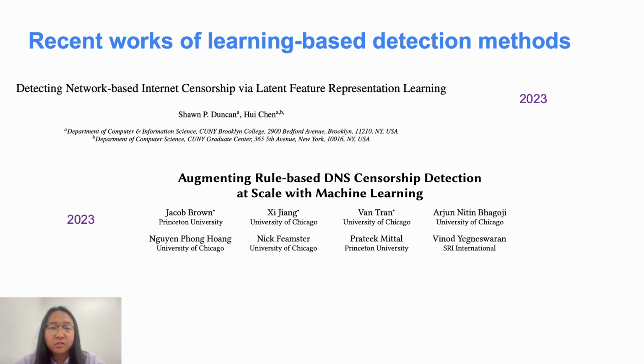Brown et al. in 2023 utilized both supervised and unsupervised models to detect DNS-based censorship from satellite and Uni datasets, training supervised models on expert-labeled data for high accuracy and using unsupervised models to identify new censorship anomalies.